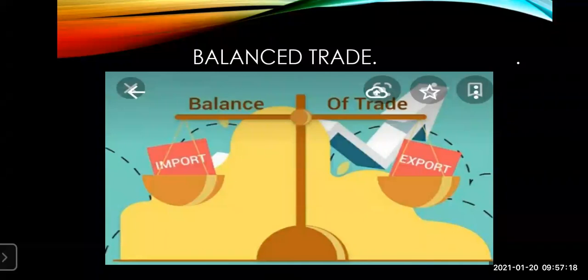What have we seen in the balance of trade? We have seen unfavorable balance of trade, we have seen favorable balance of trade, and this is balanced trade. So all the three things we have seen. So let's go ahead.